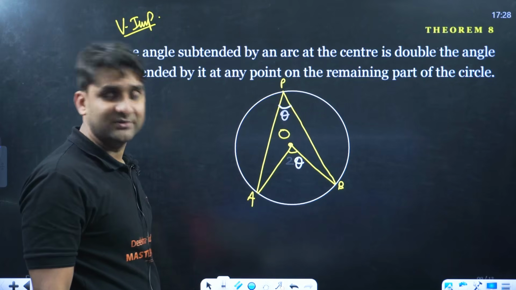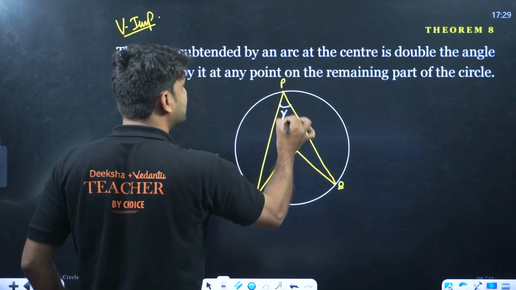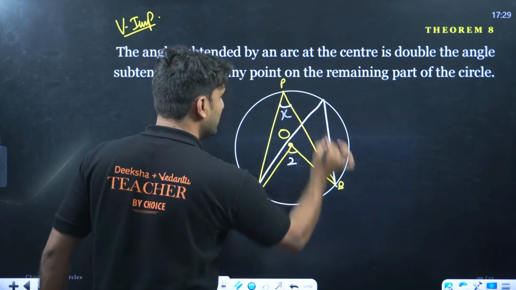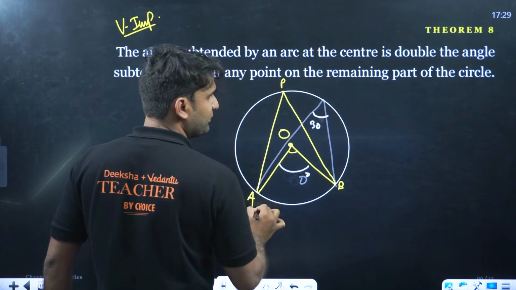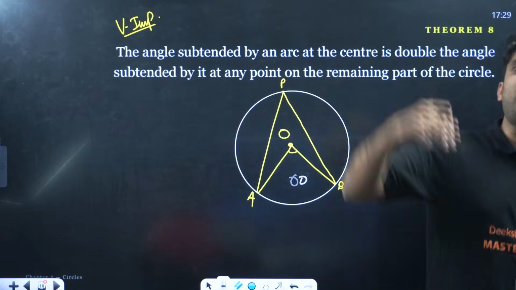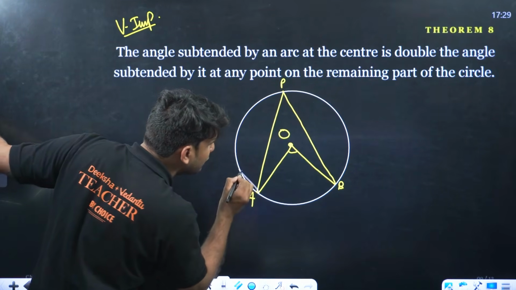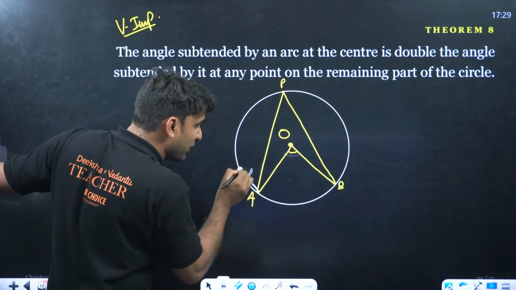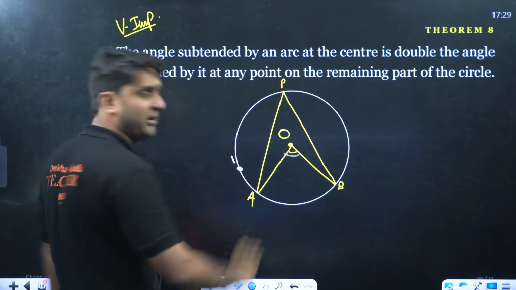Yes, this is the rule. Getting my point? If you mark this angle as x, it has to be 2x. Or you can take anything here also. If this is 30 degrees, it has to be 60 degrees, anywhere in the remaining part. Even here also, with a small line this and this line, again this angle will be half of this angle, because this point is lying in the remaining part of the circle.